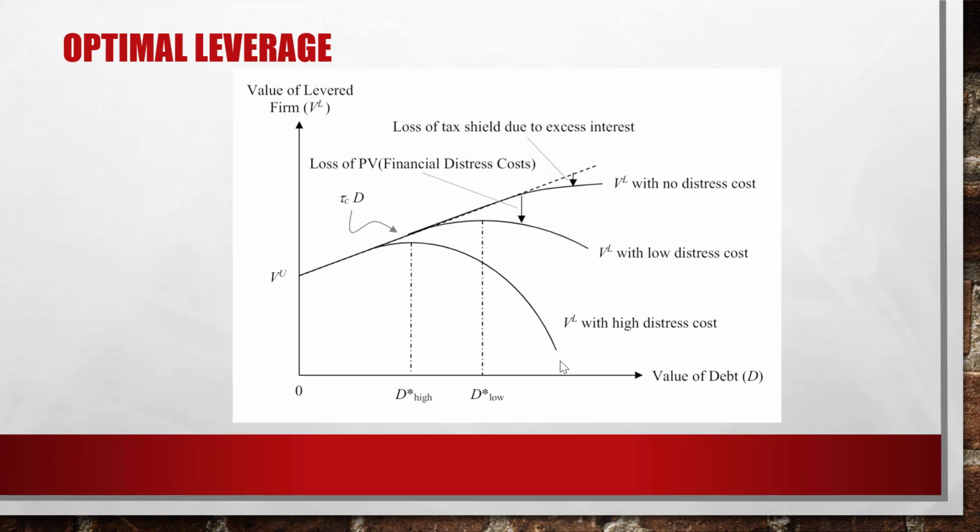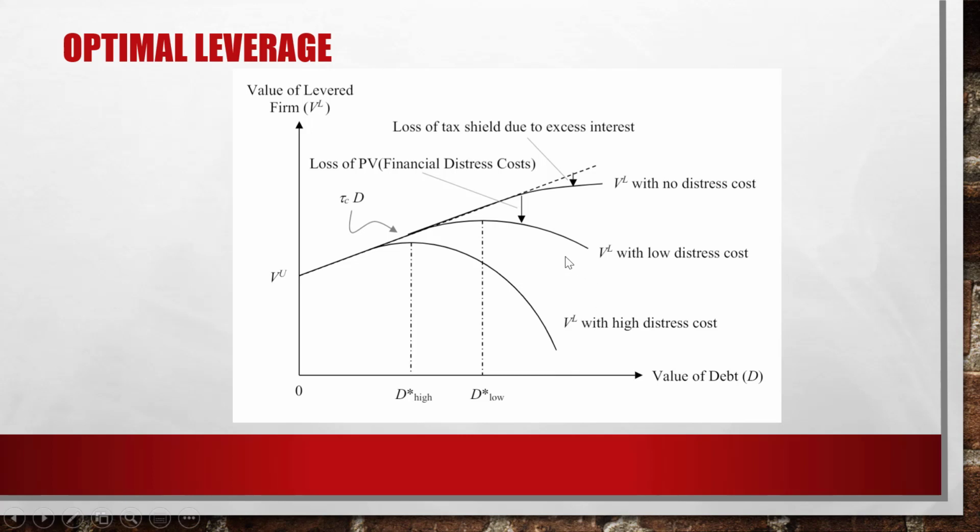So there are a couple of summaries here. At the beginning, when the debt level is low, the probability of default is low, so the present value of financial distress cost is small. Hence, the increase of the present value of the tax shield dominates and the firm value increases with D.